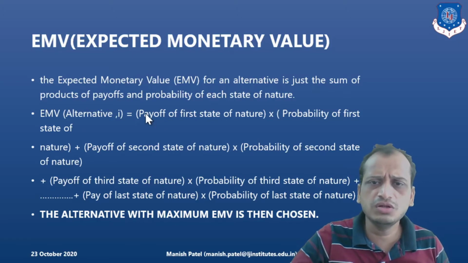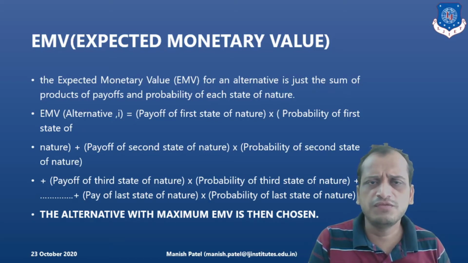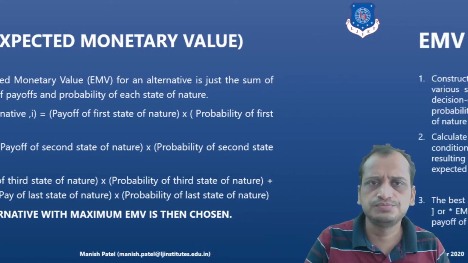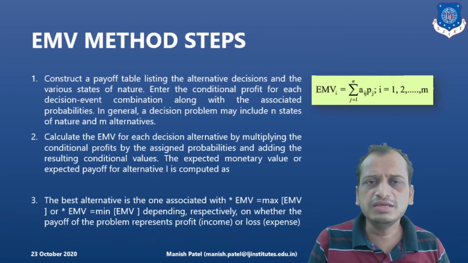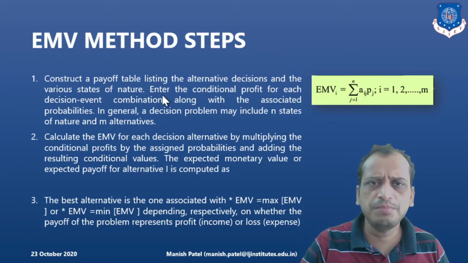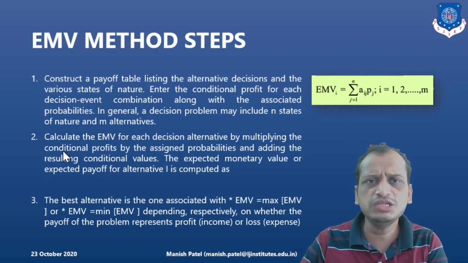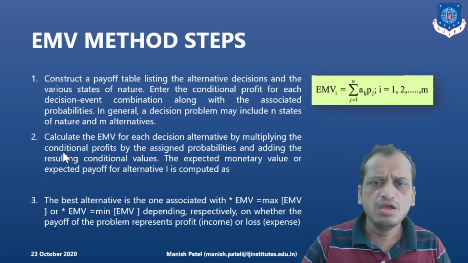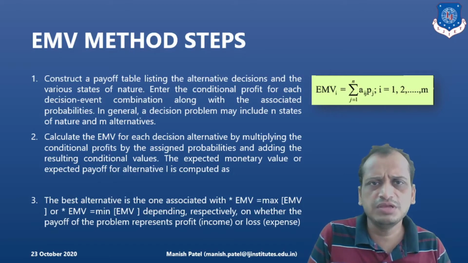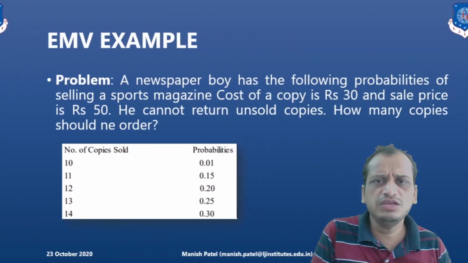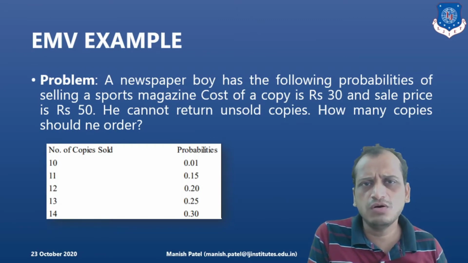Here the different steps are given. We will look into an example so that you can easily understand the EMV of an alternative or a set of alternatives. So how do you calculate the EMV? First of all, we construct a payoff table with the different alternatives and decision making criteria. Then we calculate the EMV of each alternative, each course of action. Finally, the best one is the one which has the maximum EMV. So these are the steps of EMV. Let's look into an example to reflect all these steps.